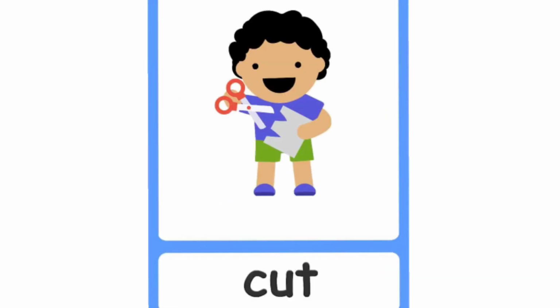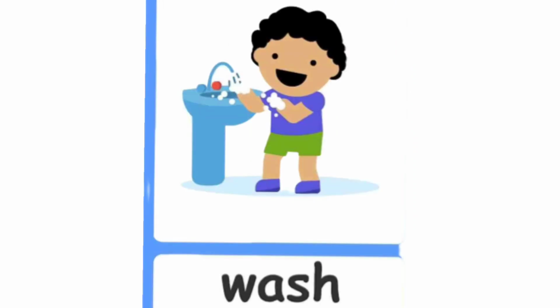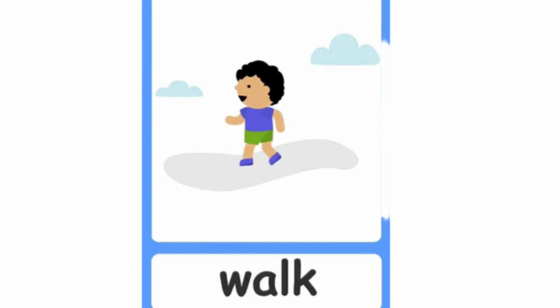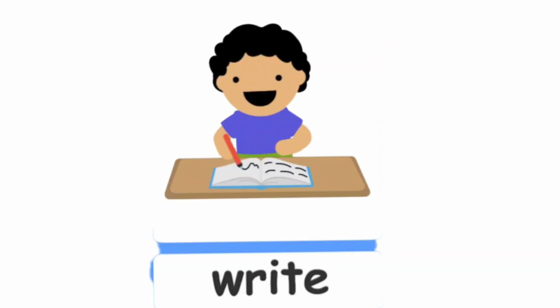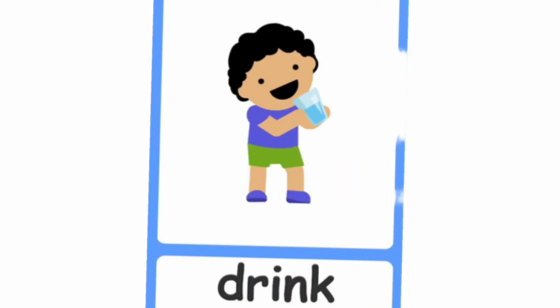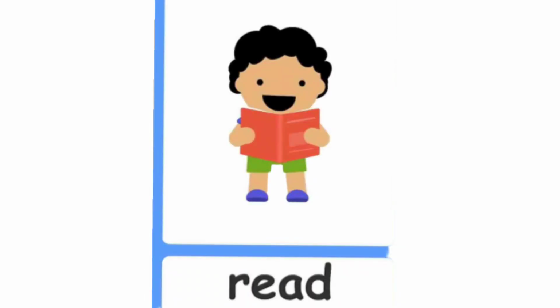Brush. He is cutting a paper. Cut. He is washing a hand. Wash. He is walking. Walk. His action is writing. Write. His action is drink. He is drinking a water.